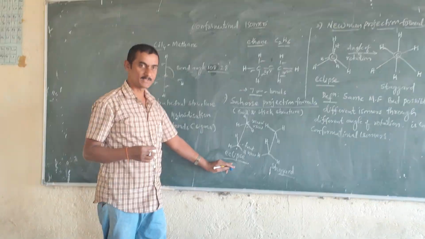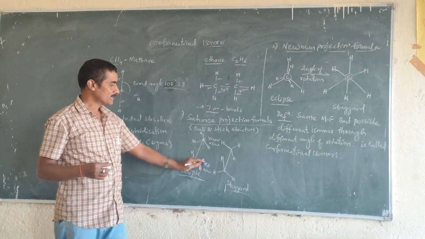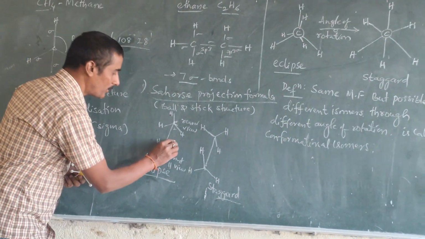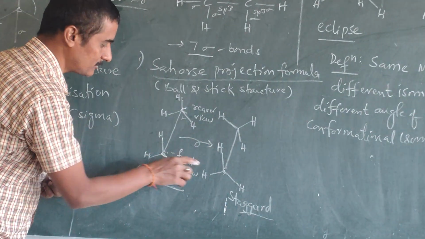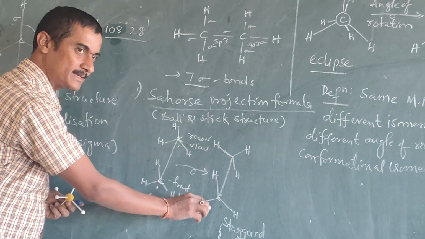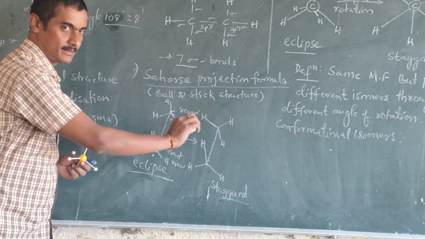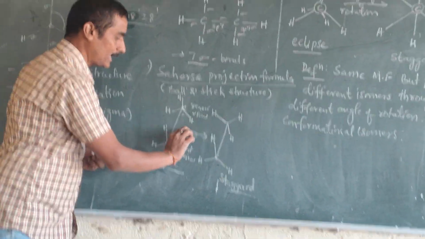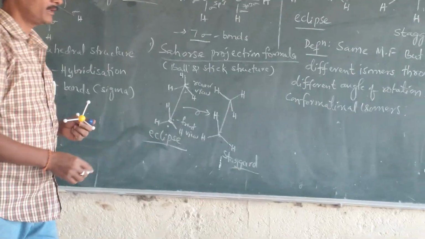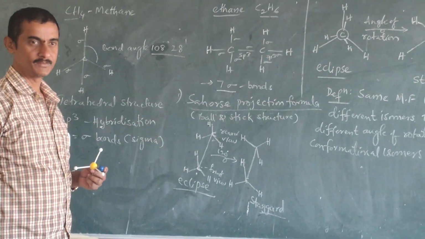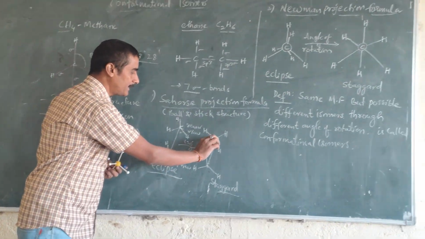This is about the eclipsed structure. The second one is staggered: just rotate this structure. Keep the front view carbon aside, do not change it, but the next carbon can rotate about this bond, about 120 degrees or 180 degrees.